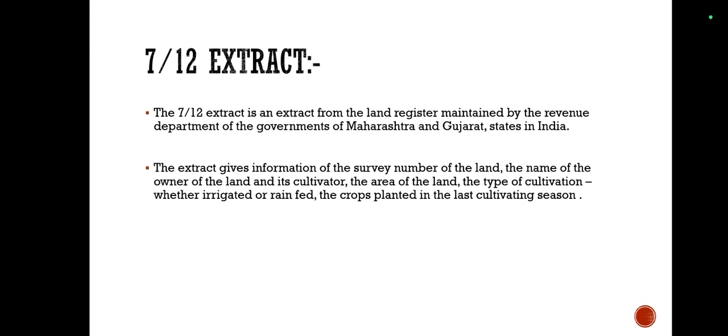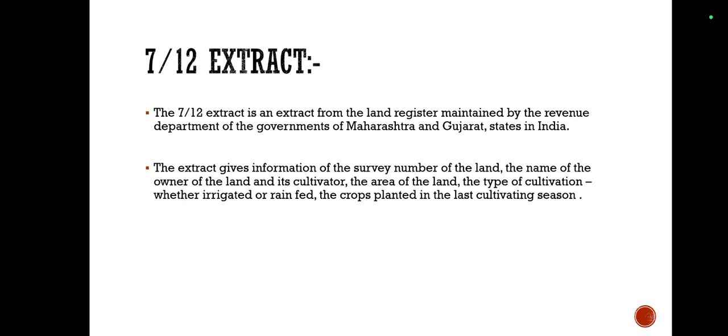The extract is a record kept by the Public Revenue Department. Serial numbers 7 and 12 are distinctive sections of the law pertaining to the ownership of land. The 7 by 12 extract is a kind of mirror about the land. This is because just by reading the extract sitting in one place, one can get complete information about that piece of land without actually going there.